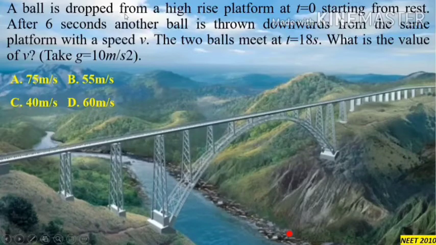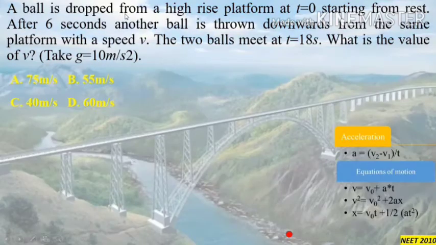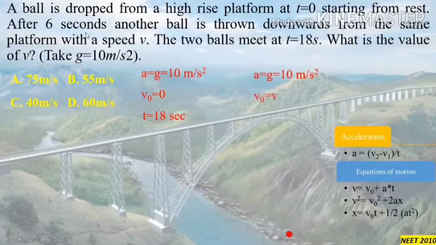The ball which is dropped will have initial velocity equal to 0, and the ball which is thrown with initial velocity v will have initial velocity equal to v. The first ball will take 18 seconds to reach the bottom, and because the second ball is dropped after 6 seconds, the second ball will take only 12 seconds. Here we can see the time for the second ball will be 12 seconds, and the initial velocity is v.